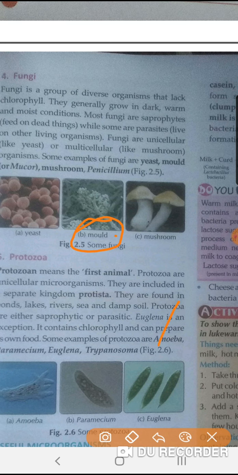Clear, you all have seen it. And if anyone has not seen it, then today everyone has to do this activity at home. What activity? You have to take a bread and a chapati, add some moisture to it, then keep it covered in a dry place. Fine, keep it covered. I'm again saying keep it covered. After 3 or 4 days you will see grayish black color patches on the surface of bread and chapati. What is it? It is bread mold. Clear?